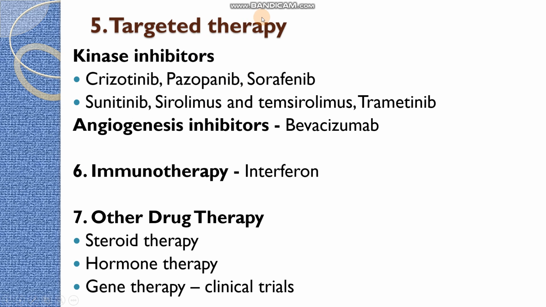Finally, targeted therapy comes as the fifth treatment regimen. In that, two types of drugs can be used, kinase inhibitors as well as angiogenesis inhibitors. Kinase inhibitors include crizotinib, pazopanib, sorafenib, sunitinib, sirolimus, temsirolimus as well as trametinib. So these are the kinase inhibitors. At least study 5 of them. And angiogenesis inhibitors like bevacizumab. You have already studied this before in previous classes.